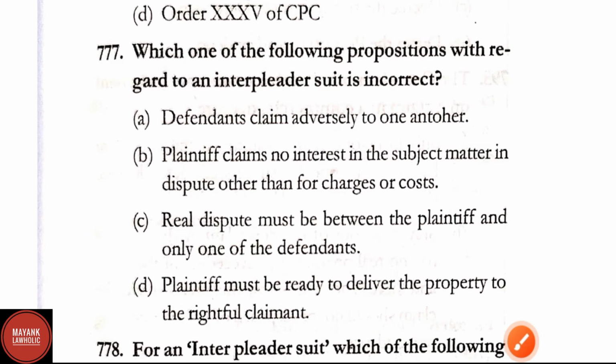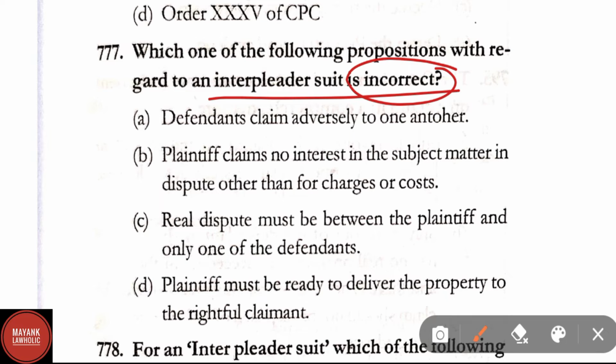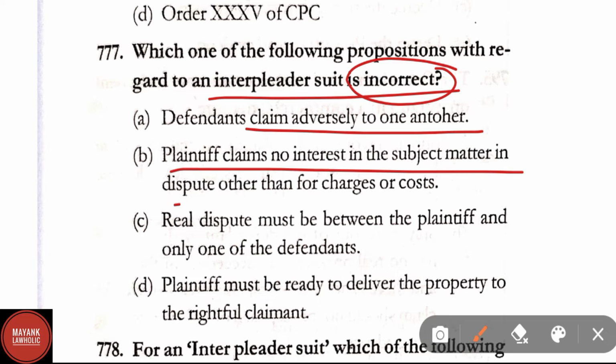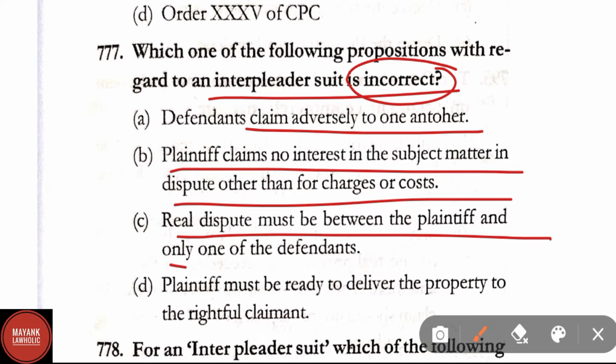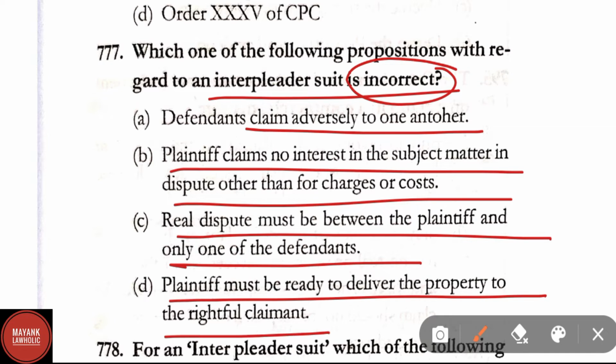Question number 777. Which one of the following propositions with regard to an interpleader suit is incorrect? Option A. Defendants claim adversely to one another. B. Plaintiff claims no interest in the subject matter in dispute other than for charges or costs. C. Real dispute must be between the plaintiff and only one of the defendants. D. Plaintiff must be ready to deliver the property to the rightful claimant. Here in this question, it has been asked which of the following propositions relating to interpleader suit is incorrect. Correct answer is option C. Real dispute must be between the plaintiff and only one of the defendants is incorrect. Therefore, it will be the right answer, and other propositions are correct.